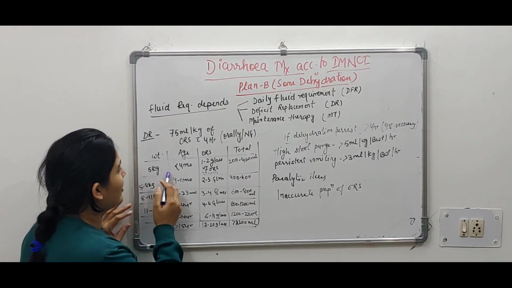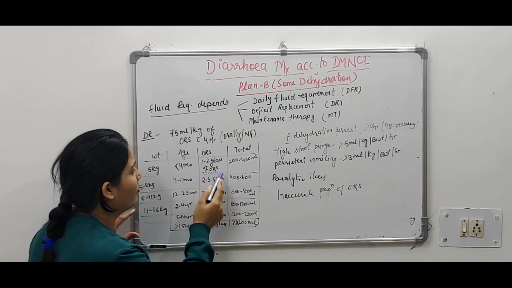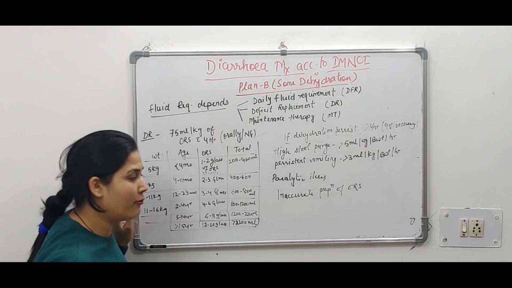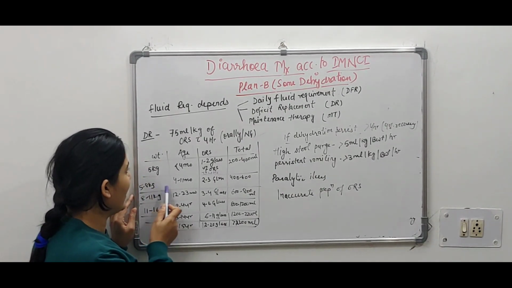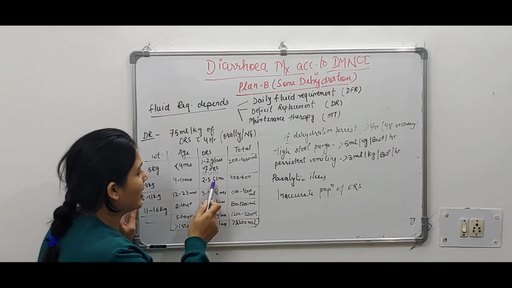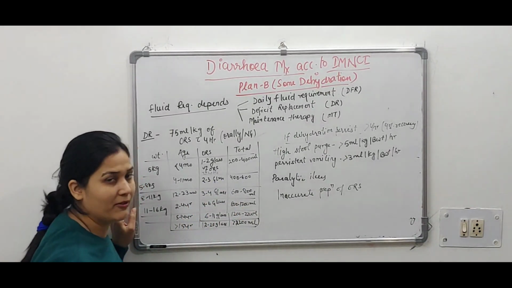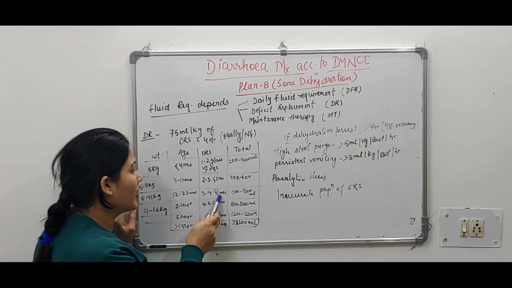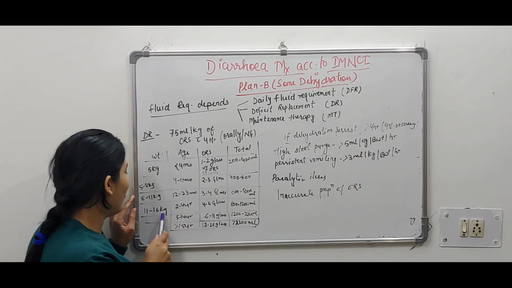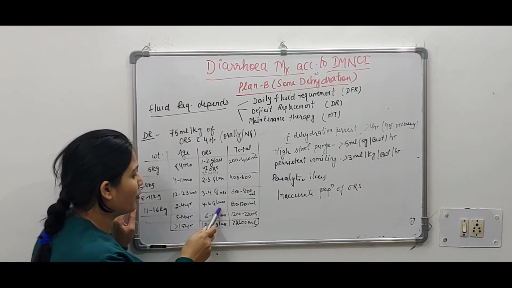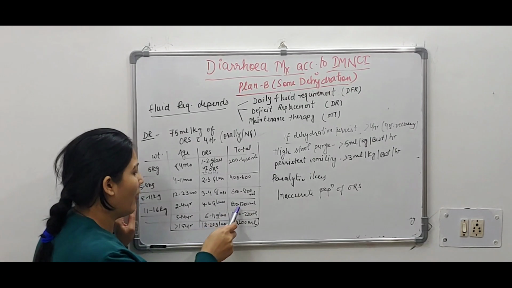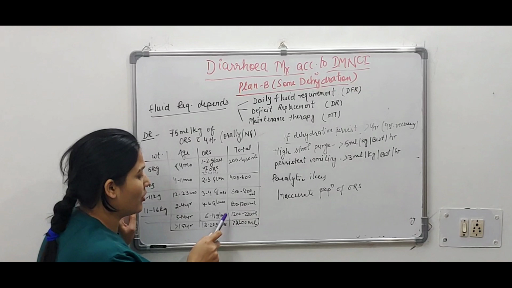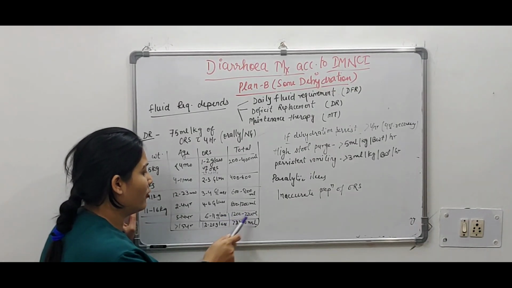If the child weight is 5 kg and age is less than 4 months, 1 to 2 glass of ORS, that is total fluid 200 to 400 ml, that should be given within 4 hours. 5 to 8 kg weight, age is 4 to 11 month, 2 to 3 glass of ORS, around 400 to 600 ml within 4 hours. 8 to 11 kg, 12 to 23 month of age, 3 to 4 glass, 600 to 800 ml. 11 to 16 kg, 2 to 4 year child, 4 to 6 glass, 800 to 1200 ml. 5 to 14 year, 6 to 11 glasses of ORS, 1200 to 2200.